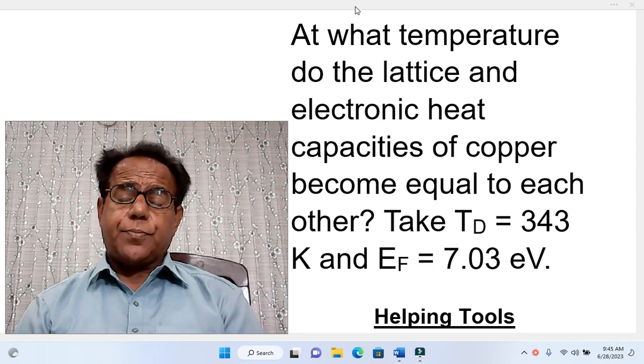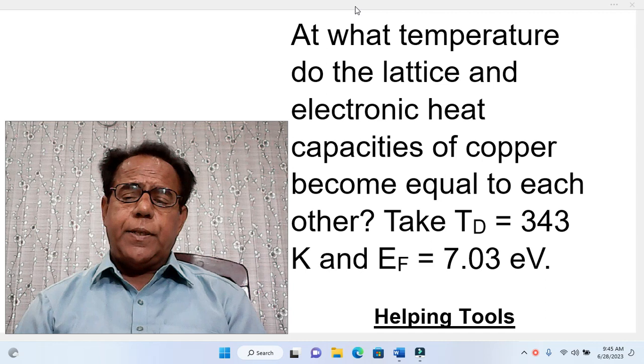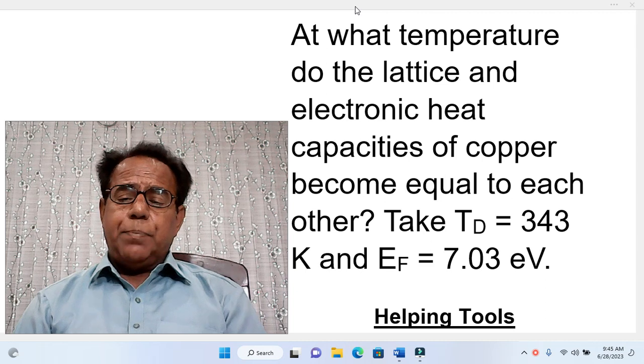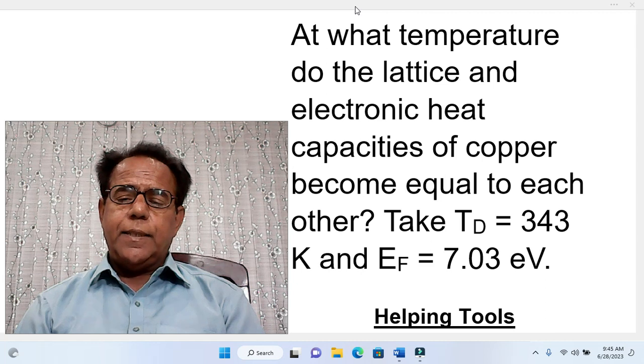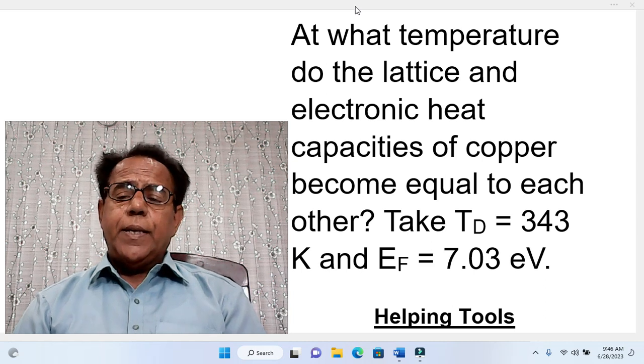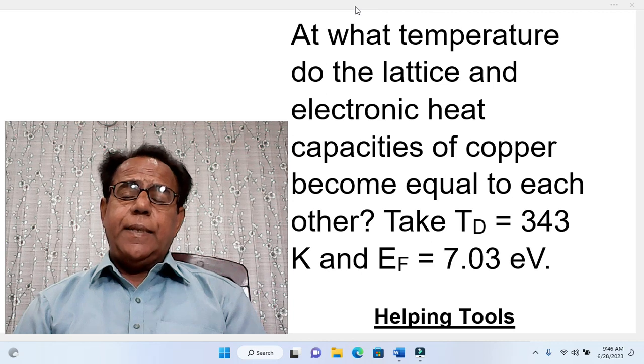Take T_D, where D is written as a subscript of T, equal to 343 Kelvin, and E_F, where capital F is written as a subscript of capital E, equal to 7.03 electron volt. Okay, dear students, here T_D is Debye temperature.